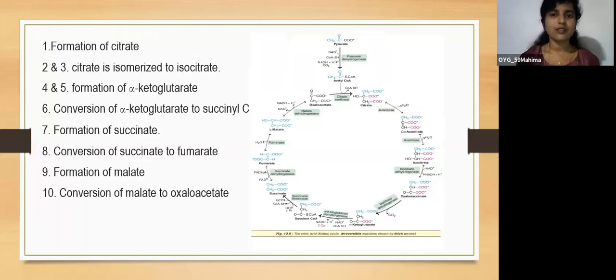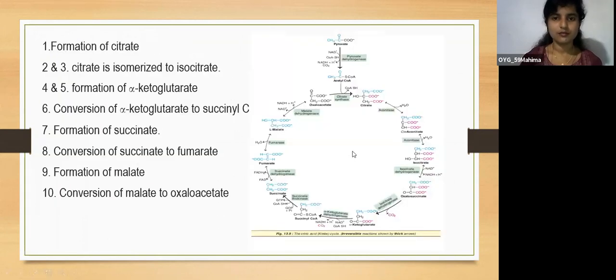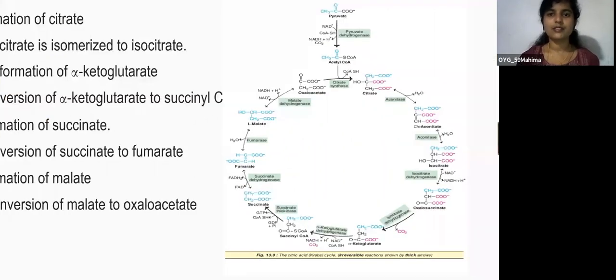So now we'll see the pathway. Here you can see pyruvate, a 3 carbon compound. Under the influence of the enzyme pyruvate dehydrogenase, it is converted into 2 carbon acetyl CoA.